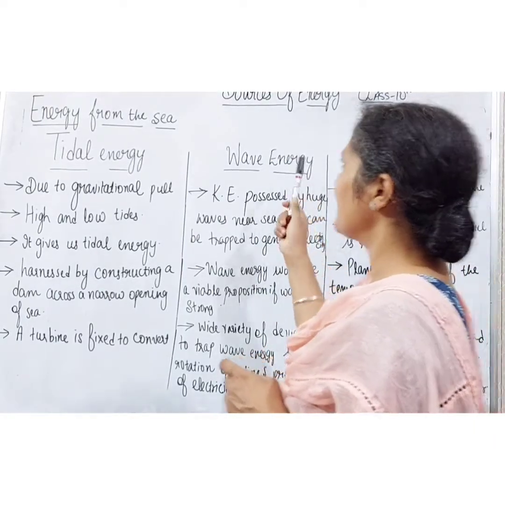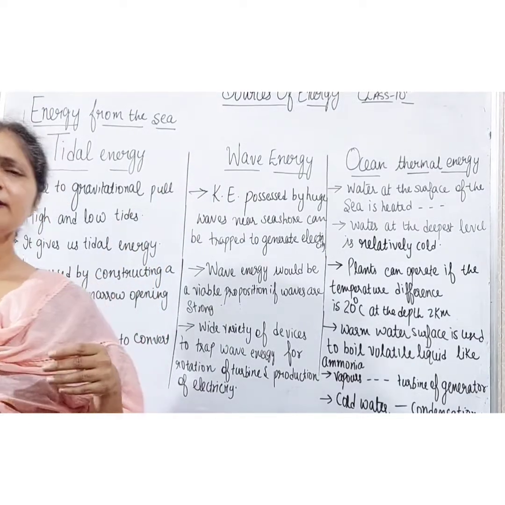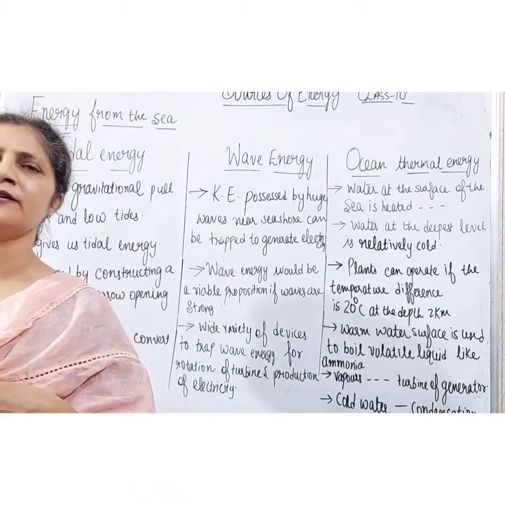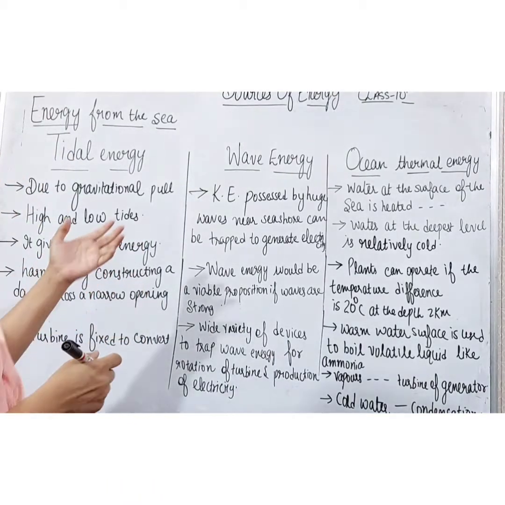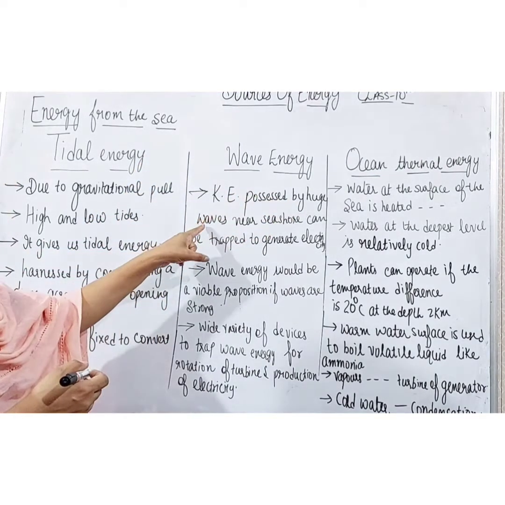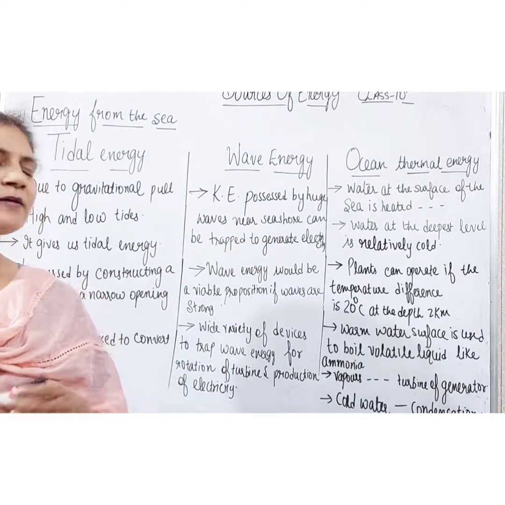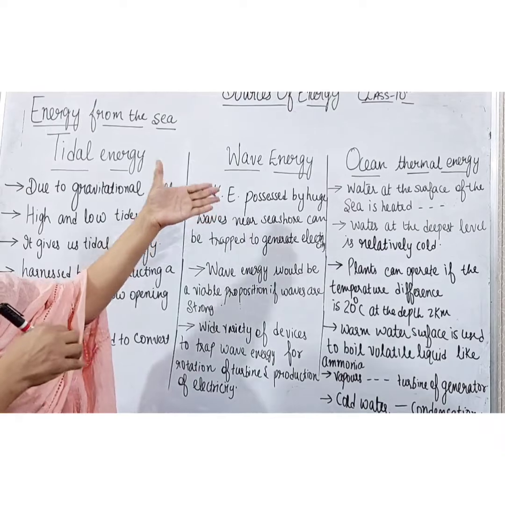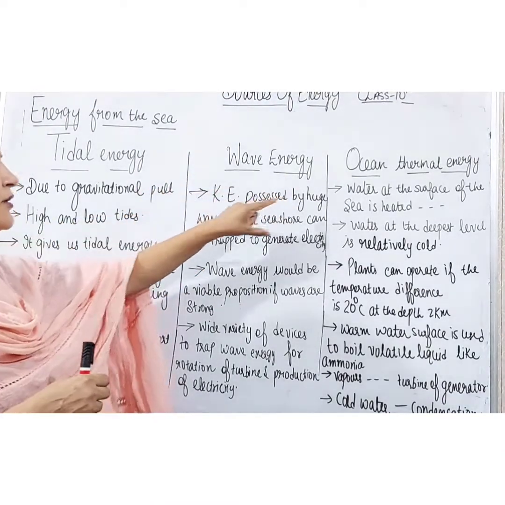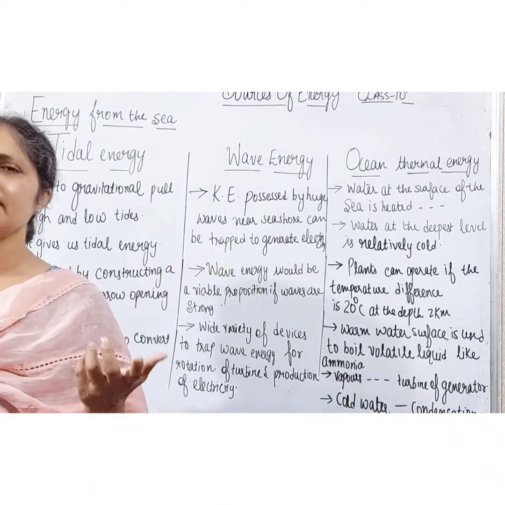The second type of energy from the sea is the wave energy. Earlier we discussed tidal energy, and second is wave energy. The kinetic energy possessed by huge waves near the seashore can be trapped to generate electricity, because the waves possess a great kinetic energy.